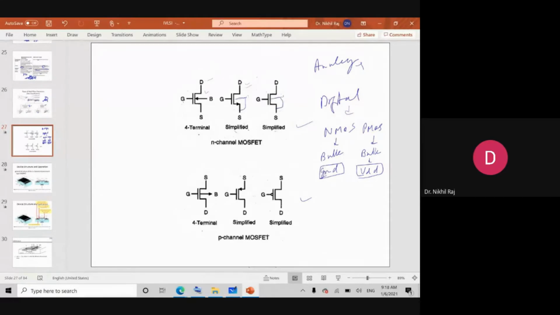Somewhere you will see a connection to the source. That's why in digital architecture this fourth terminal is not shown, but most often you will see it in the design of analog circuits.